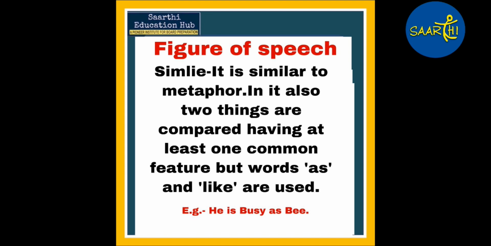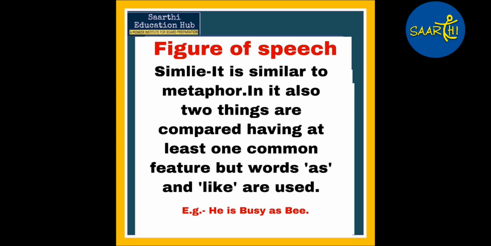Yet another popular type of figure of speech used very commonly is simile. Simile is very similar to metaphor. Here also different things are compared with each other and they have something in common between them.